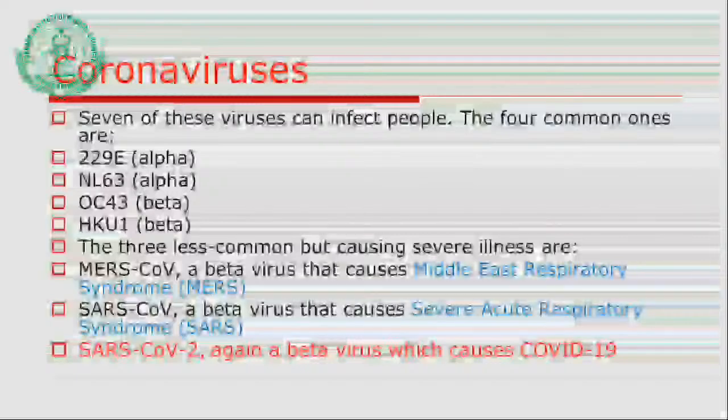Already you might be familiar with this name. But what is causing this pandemic? The virus named SARS coronavirus 2, again a beta virus, is causing COVID-19. So I hope you now have an idea about the origin of this virus from the animal market in China. Then we have discussed the agent factor of this disease.